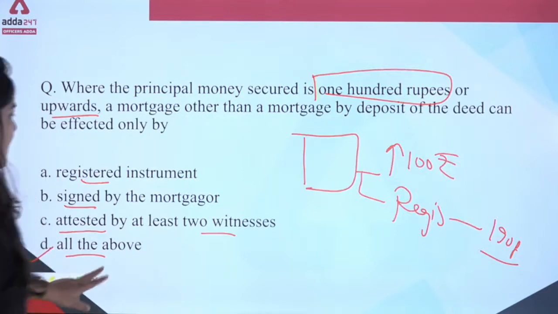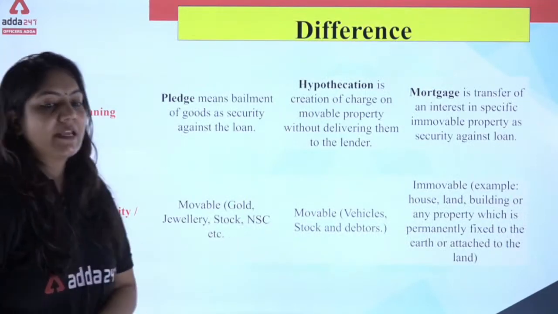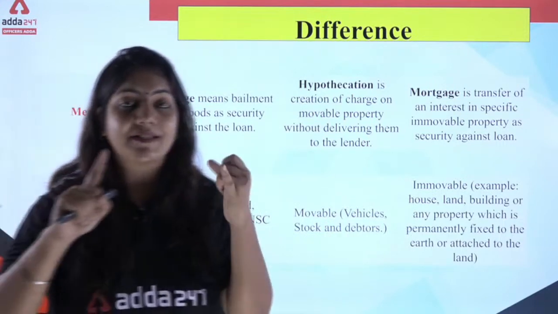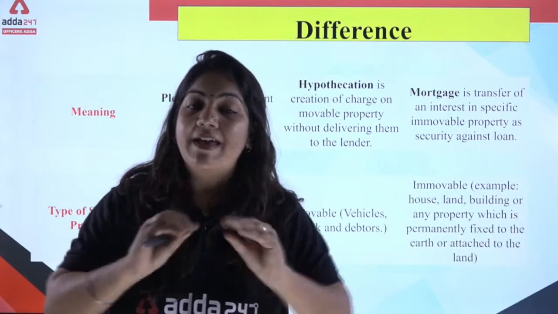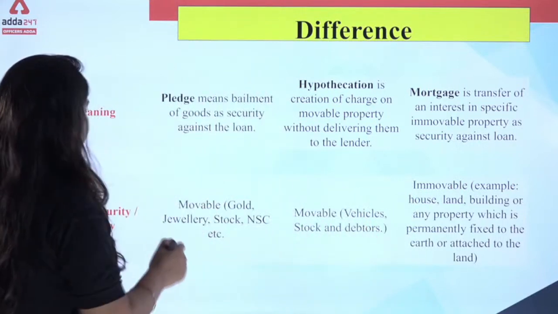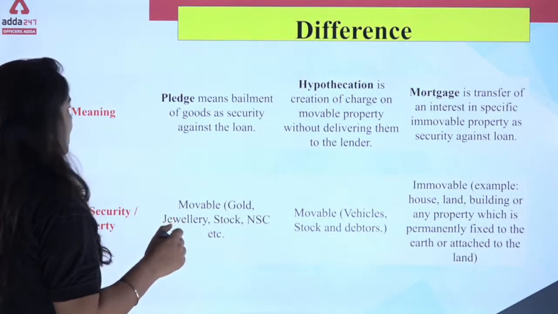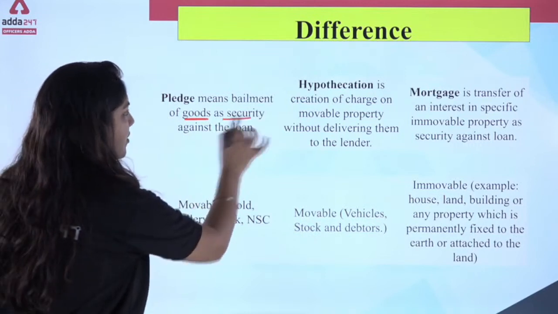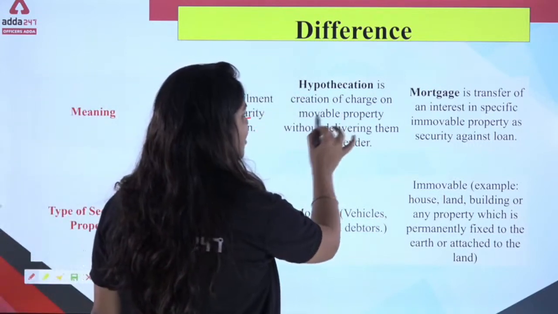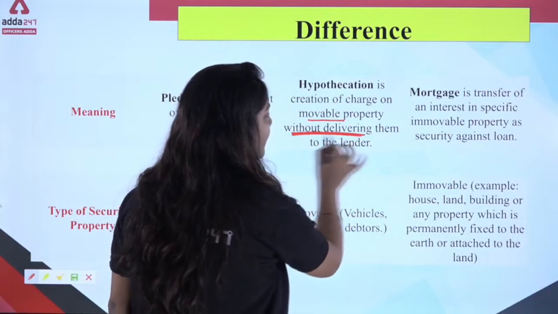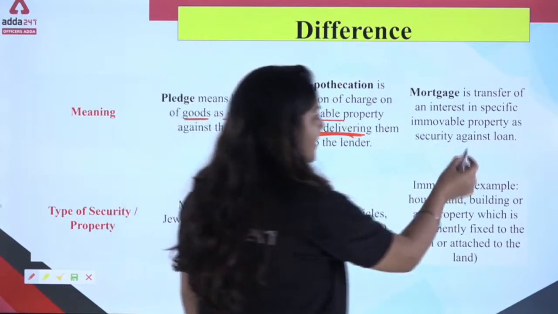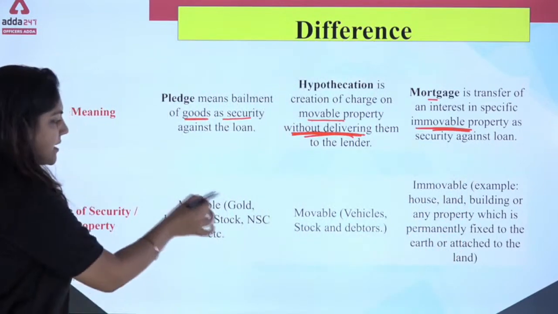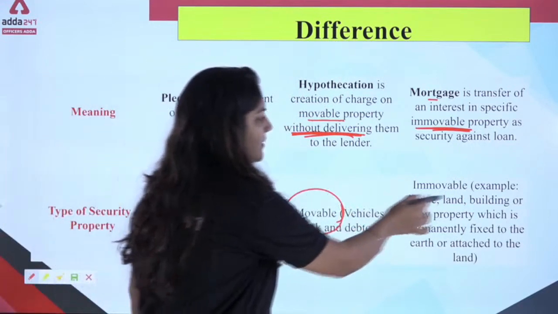Got it? Now see the difference between pledge, hypothecation and mortgage. This is very simple, because I think you have all understood the definitions and examples clearly. Now see the meaning. Pledge: goods, that is movable property, as security. Hypothecation: same, creation of a charge on movable property without delivering it. This is important: without delivery of the security. Mortgage: immovable property. Types of security: movable, movable, immovable.